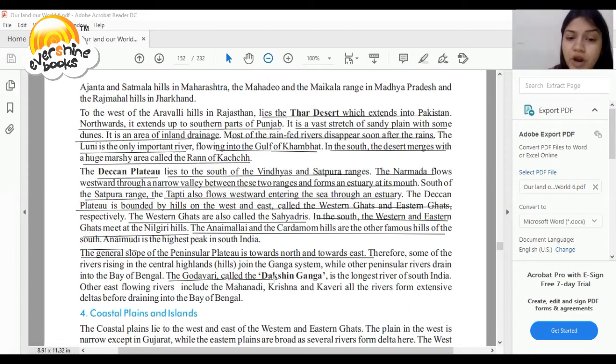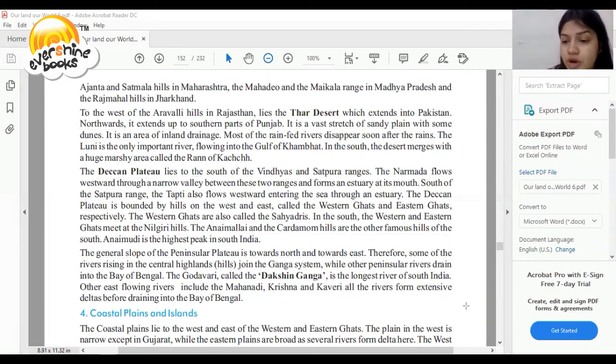The Godavari is called Dakshin Ganga. What do we call the Godavari? We also call it Dakshin Ganga, which is the longest river of South India. Other east-flowing rivers include the Mahanadi, Krishna and Kaveri. All these rivers form extensive deltas before draining into the Bay of Bengal.